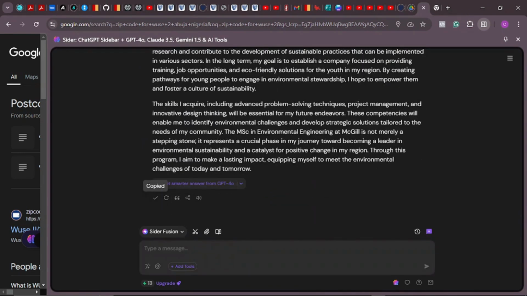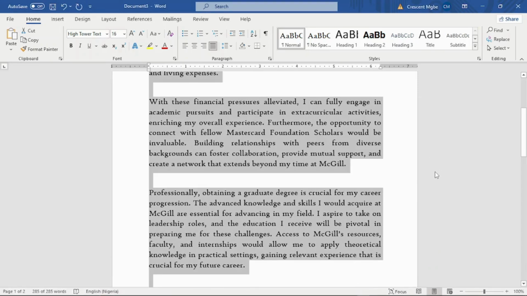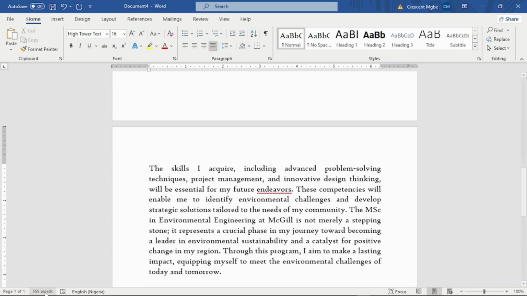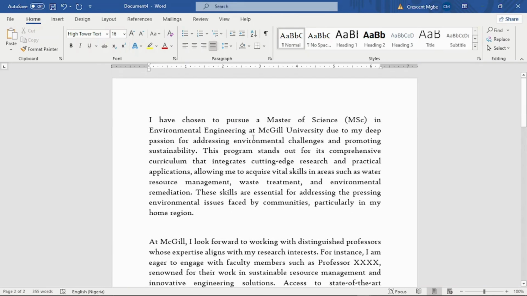Blaram, it has developed the point. So we'll go back to our document and make sure it aligns with the word count. I'll click on new and paste it. You can see that we have 355 words here. So we are just going to tailor it. I have chosen to pursue a Master's of Science in Environmental Engineering at McGill University due to my deep passion for addressing environmental challenges and promoting sustainability.